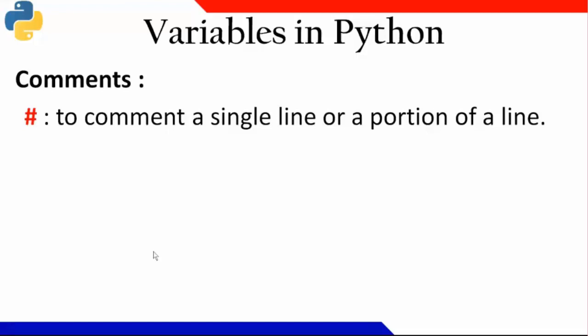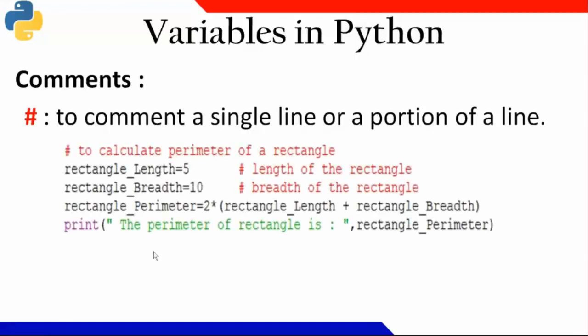Basically, we use the hash symbol for giving a single line comment. And for that you can use Alt+3 on your keyboard to make a comment statement. Like here, the hash symbol is there, so this statement becomes a comment statement and it becomes non-executable. After the hash, whatever comes is a comment statement. I can use a comment statement like this. So after hash, whatever comes in this particular line, I need not bother about other lines.